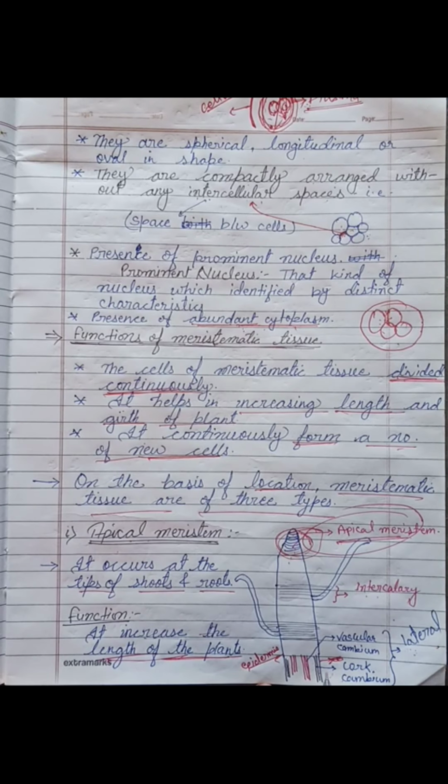After the epidermis, two kinds of cambium cells are present. The first one is cork cambium and the second one is vascular cambium. The two types of cambium combined together are named lateral meristem. We will not discuss the vascular cambium and cork cambium because they are not in the syllabus, so we will discuss only the lateral meristem.